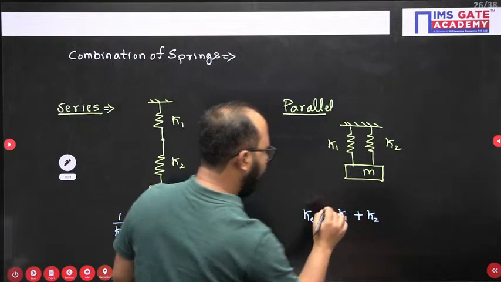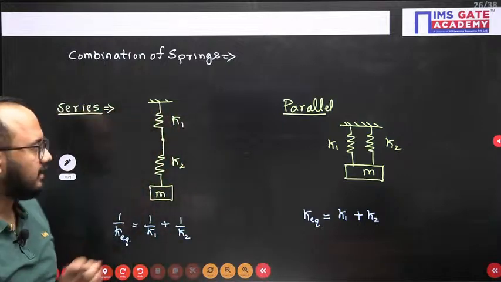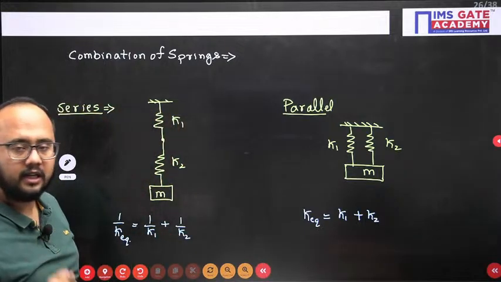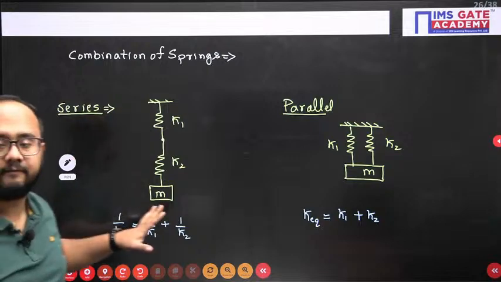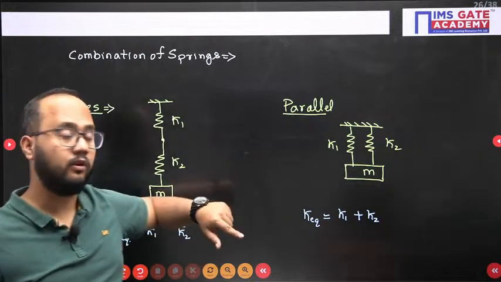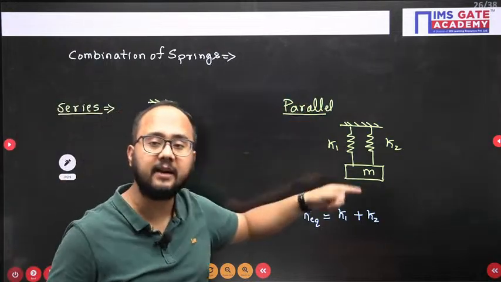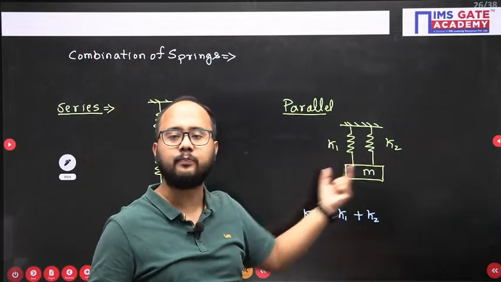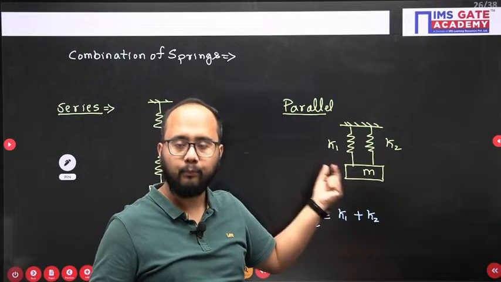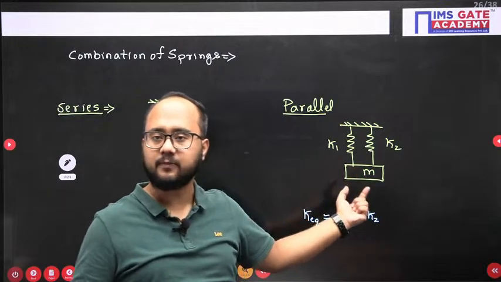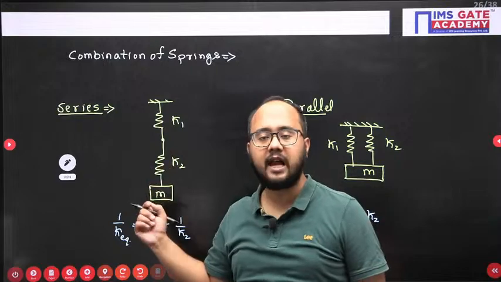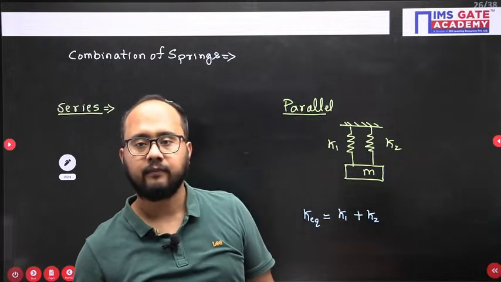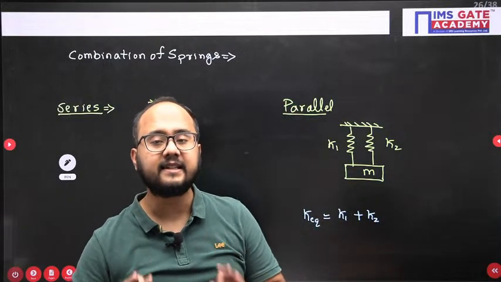Now what is the differentiating thing between series and parallel? How will you identify? In series you will have the same load, but in parallel you will have the same deformation. Both the springs will have the same amount of displacement. In the series case both the springs will have the same amount of load.